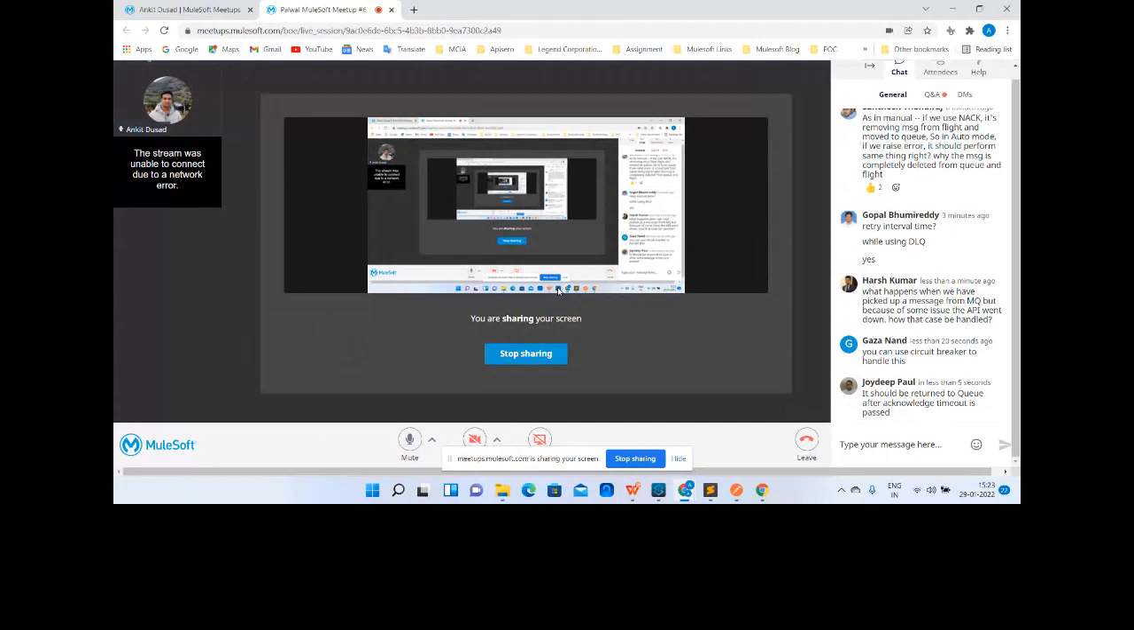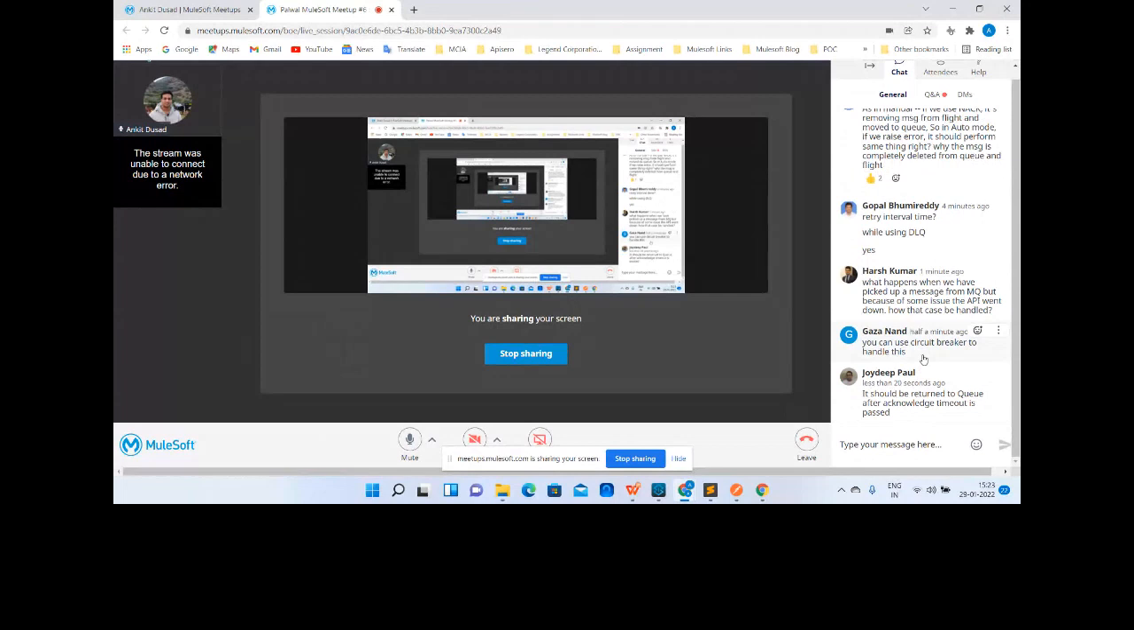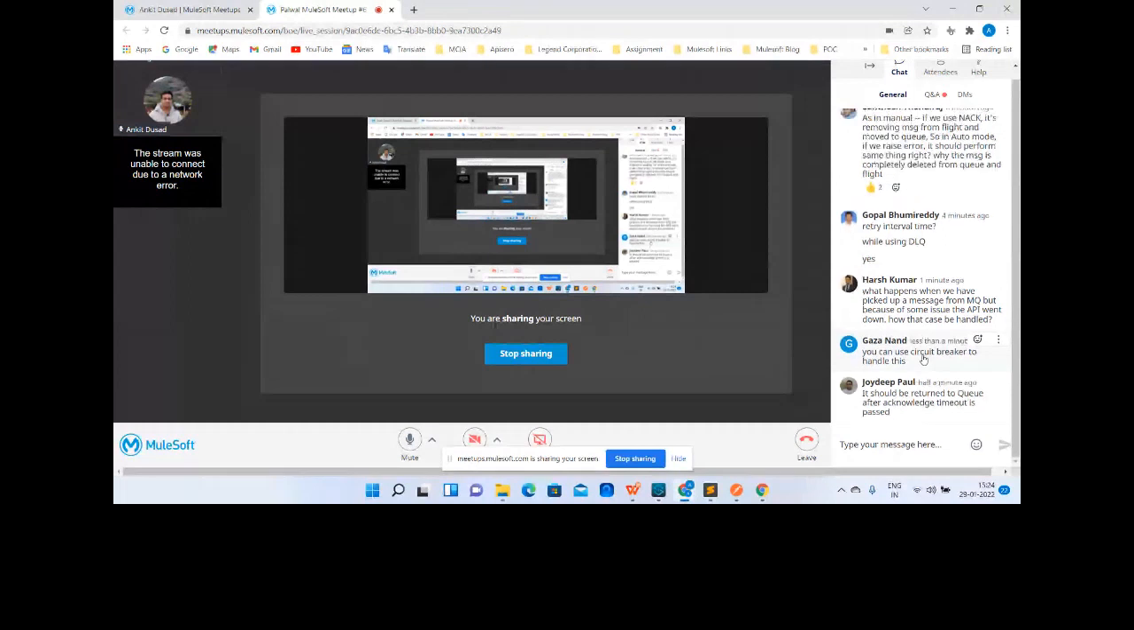You can use the circuit breaker to handle this. Circuit breaker, definitely, is another topic that I have in my PPT. So circuit breaker is definitely one of the best ways to handle the scenarios where we can ensure that the message will not get lost anywhere. Okay, it will complete the delivery of the message by using the circuit breaker.